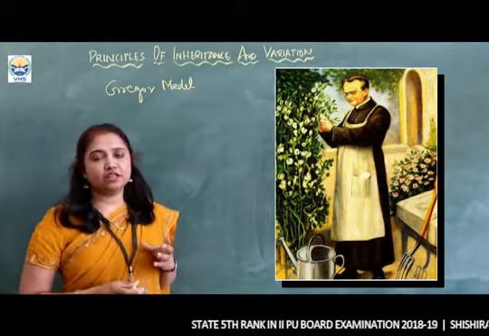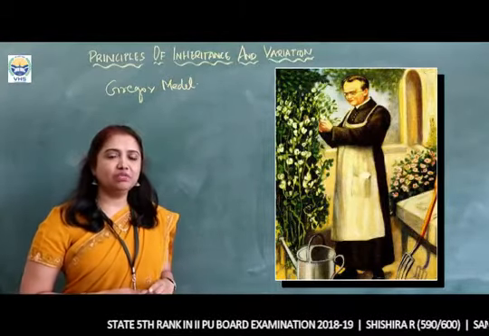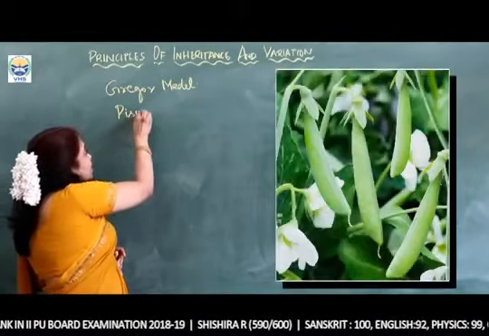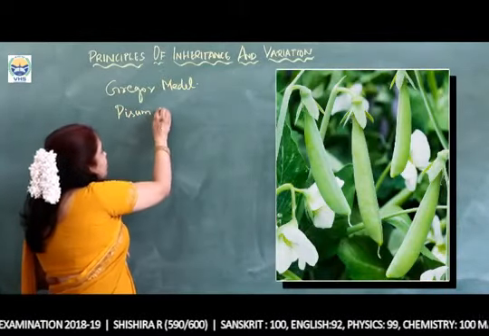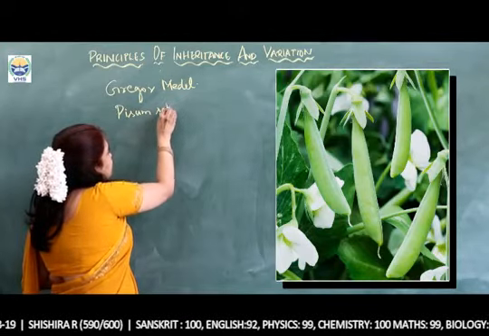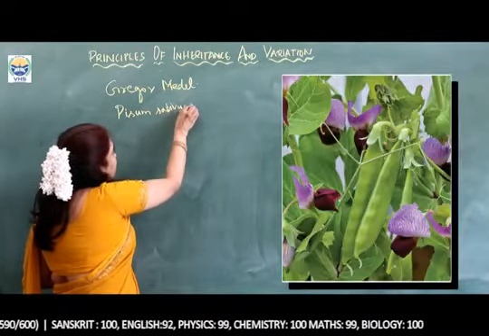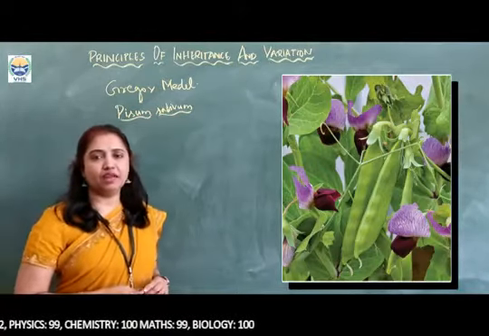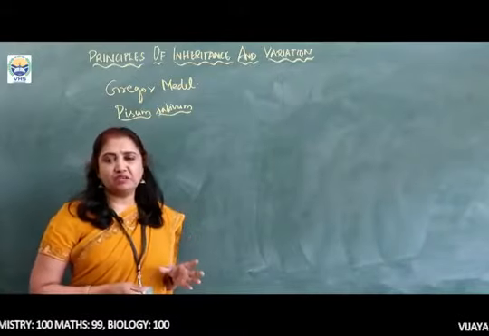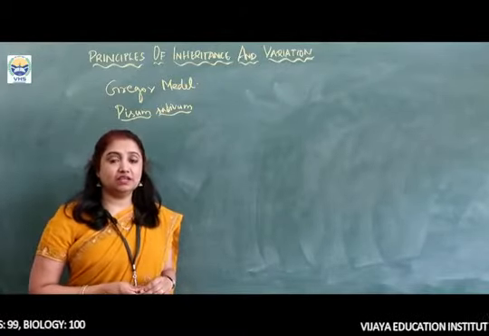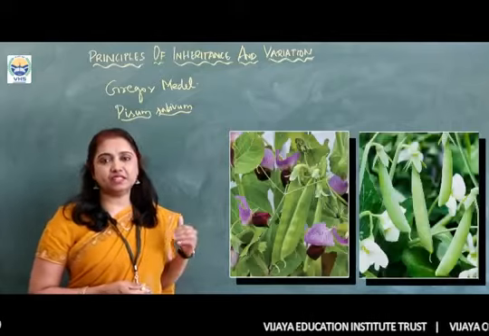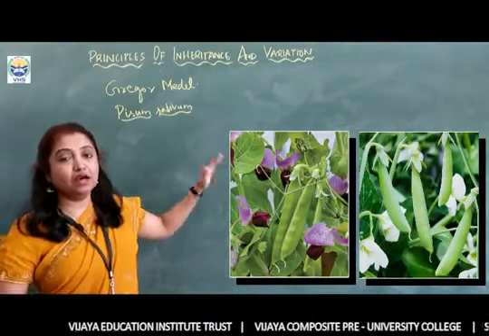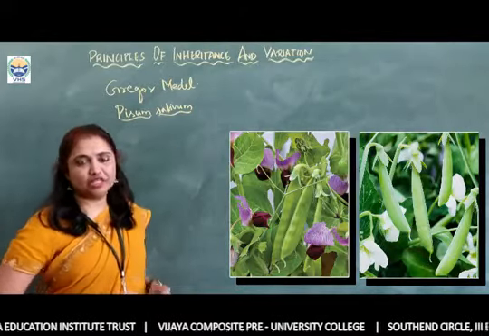He conducted exclusive experiments on Pisum sativum, the garden pea plant, for around 7 years, from 1856 to 1863. He formulated the laws of genetics from this plant.